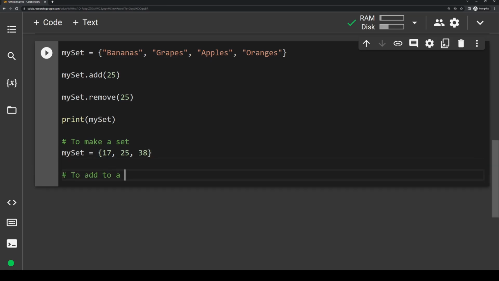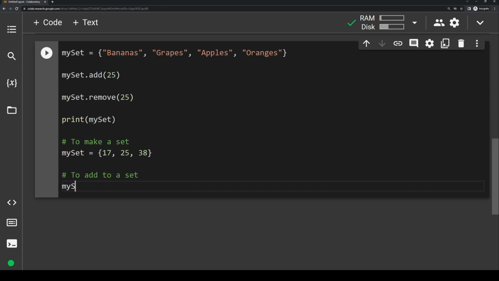To add to a set, we would just use the .add method. So let's say in mySet, we want to add the value 32. So we do mySet.add parentheses, inside those parentheses, let's put 32.